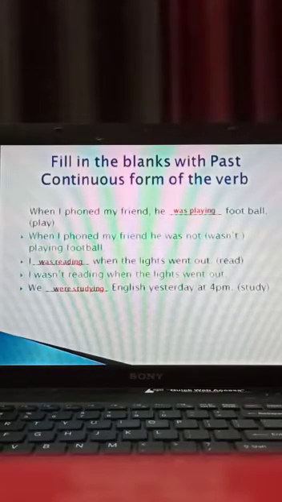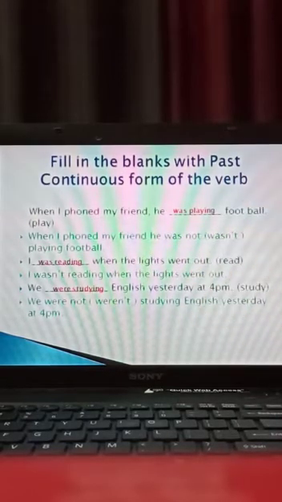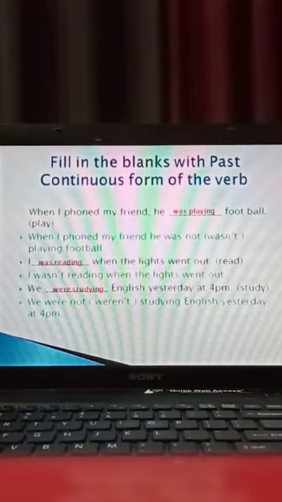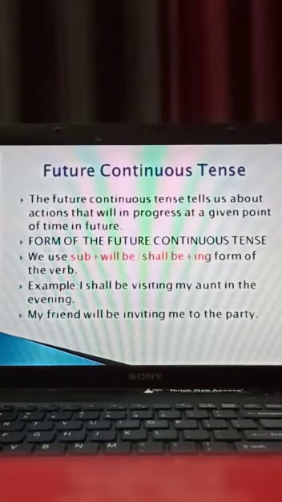Okay. Now see, what is the negative form of this? We weren't studying English yesterday at 4 p.m. It means you were doing something else. Okay, at 4 p.m. I hope you must have understood this past continuous tense. Okay. Now let's move to future continuous tense.